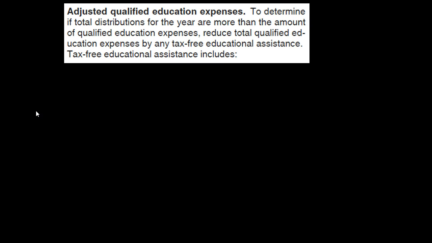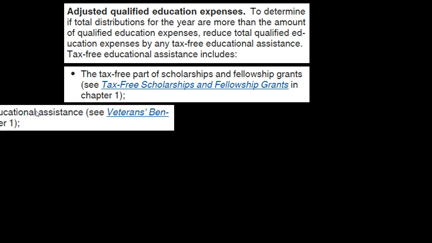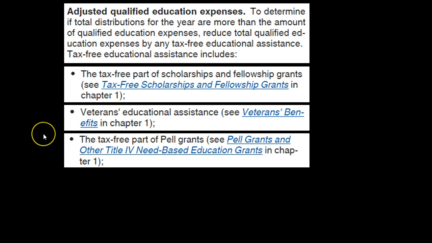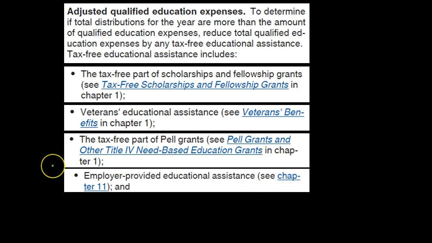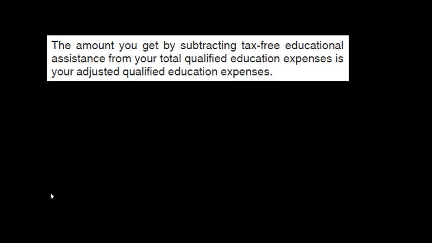Tax-free educational assistance includes the tax-free part of scholarship and fellowship grants, veterans' educational assistance, the tax-free part of Pell grants, employer-provided educational assistance, and any other nontaxable payments, other than gifts or inheritances, received as educational assistance. The amount you get by subtracting tax-free educational assistance from your total qualified education expenses is your adjusted qualified education expenses.